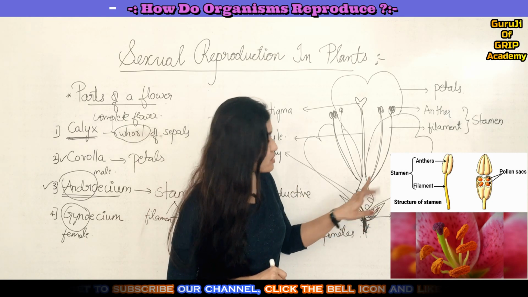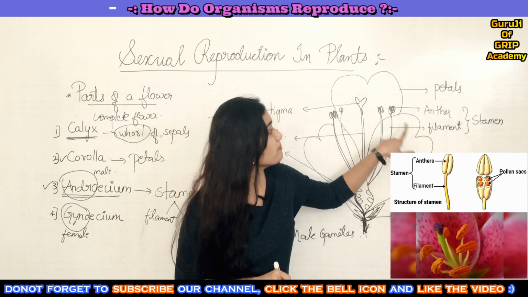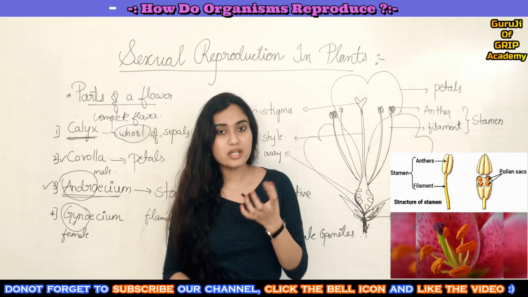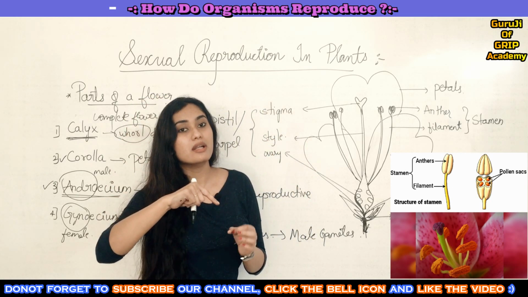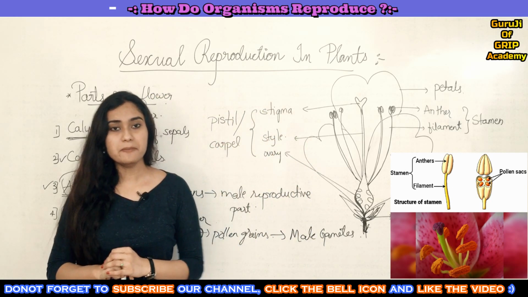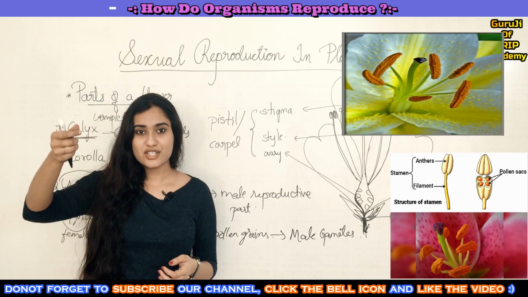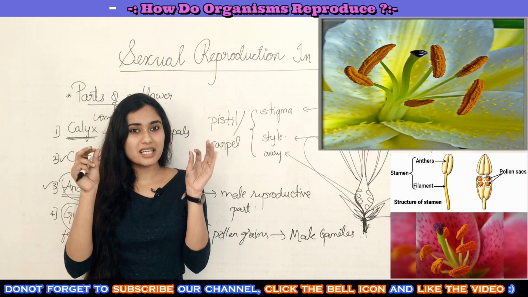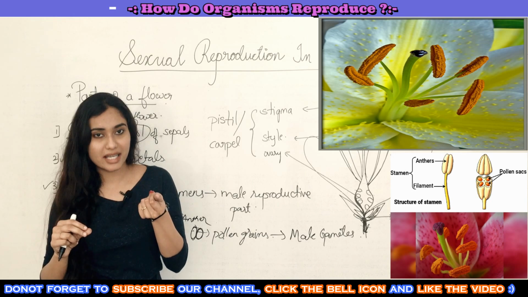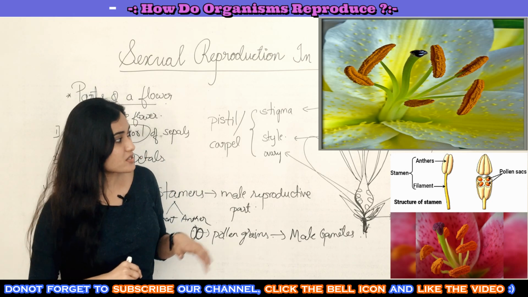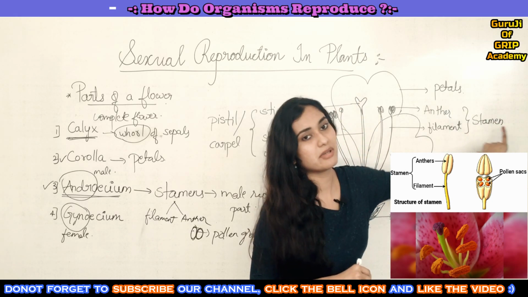Right? So don't get confused: the stamen is made up of anther and filament. Anther is a lobe-like structure within which it bears pollen grains, and in those pollen grains the male gametes are present. And you might have seen, when you touch a flower, the yellowish powdery color sticks to your hands. That is nothing but the pollen grains, the matured pollen grains. So this is all about the male reproductive part, which is the stamen.